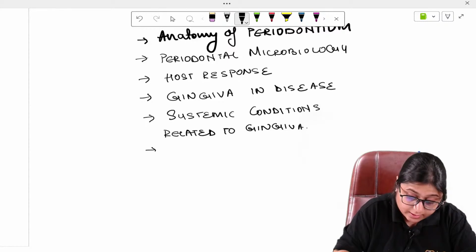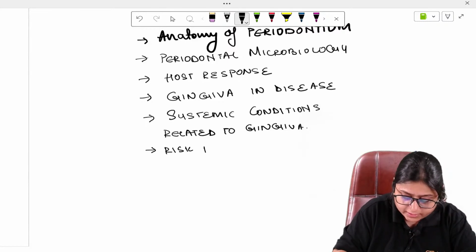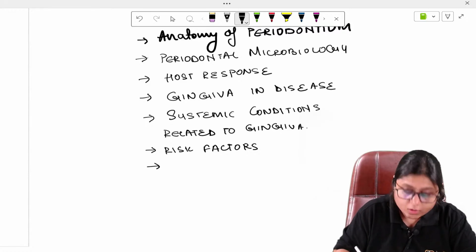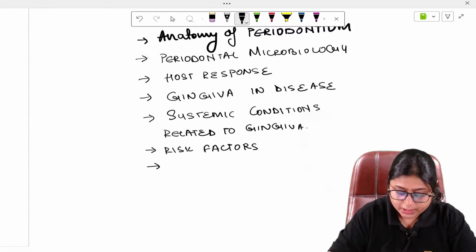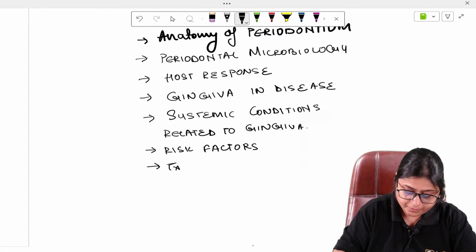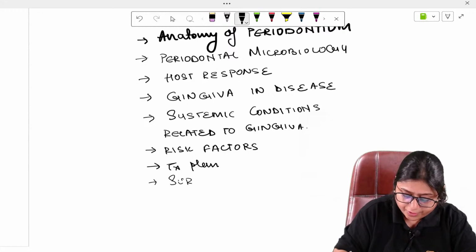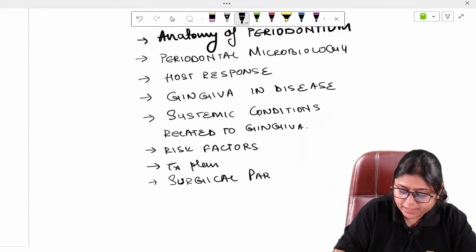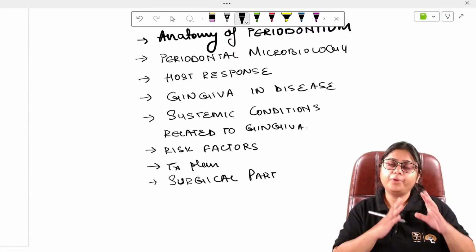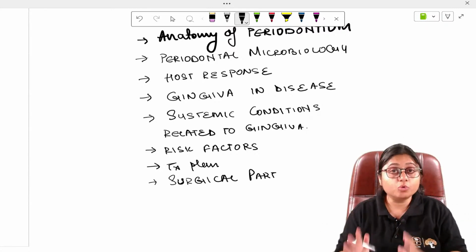Then the risk factors. In risk factors, we will be studying about smoking majorly. Smoking is also one of the most important topics. Then the phases of treatment plan. Then the surgical part of periodontics, where we will be covering the periodontal flap surgeries, mucogingival surgeries.